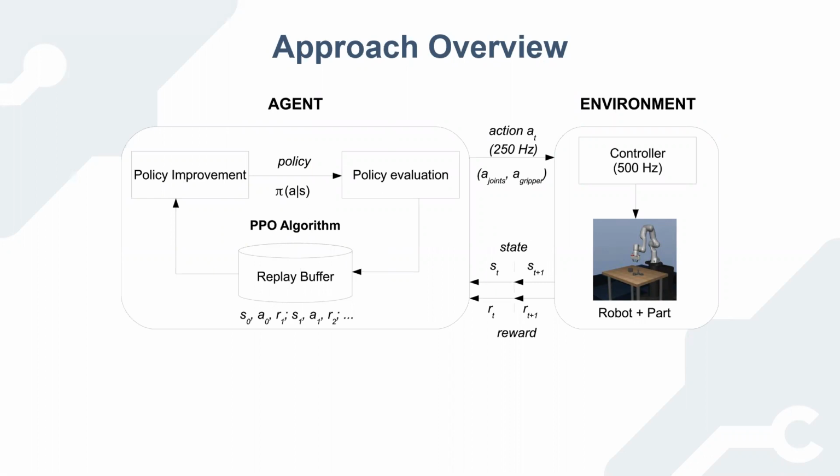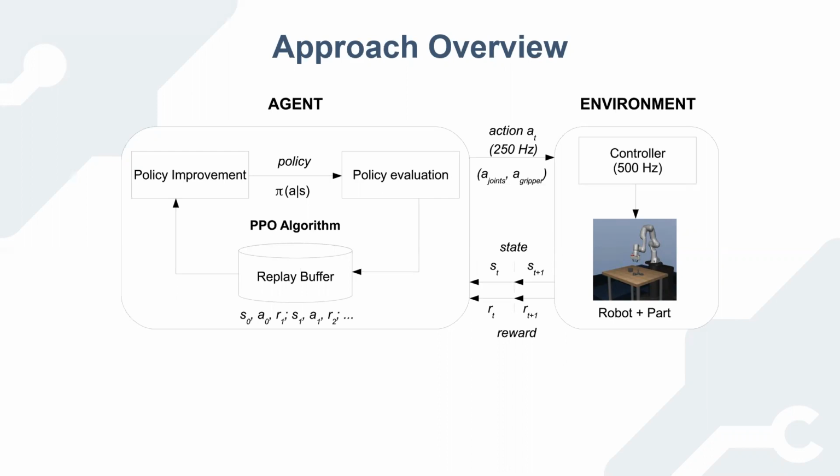At every time step, the agent samples the state of the environment, performs an action, and receives a reward. The objective is to learn the policy, which is stochastic and represents a conditional probability distribution of actions given states. To learn the policy, the proximal policy optimization algorithm is used. For every update, the state, action, and reward are sampled from the replay buffer, and the optimization objective is applied in the policy improvement phase. In the policy evaluation phase, the value function is trained for performing each policy update.